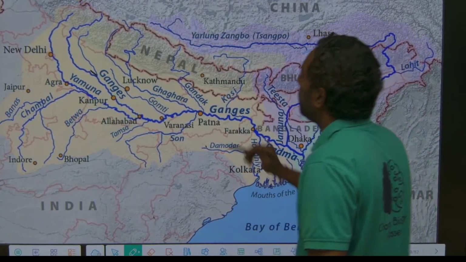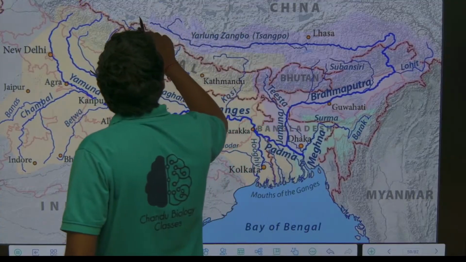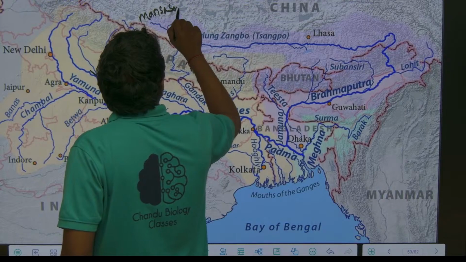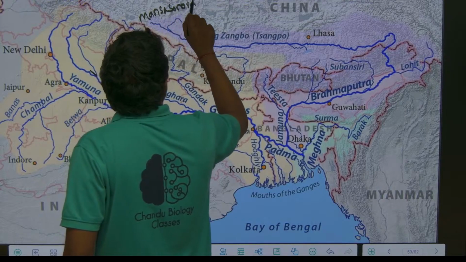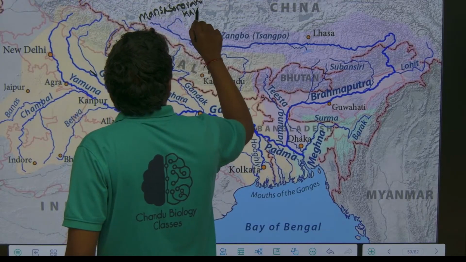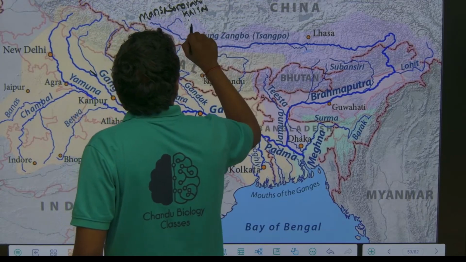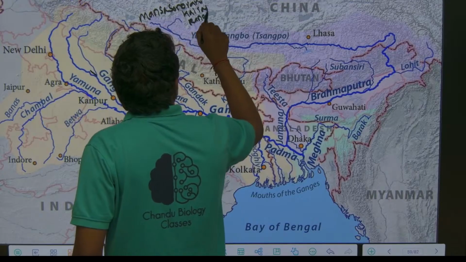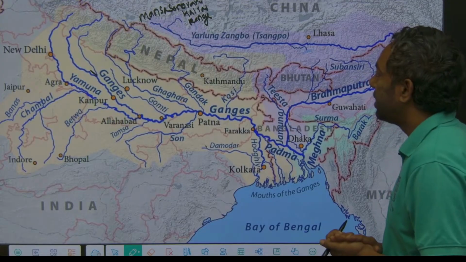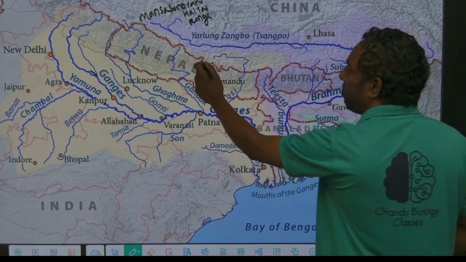Yes, this is the Manasa Sarovar Kailas range, the Brahmaputra origin. Guys, just look here. This is the Nepal border.